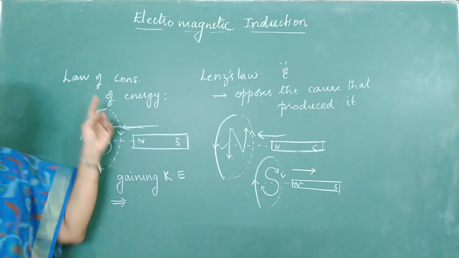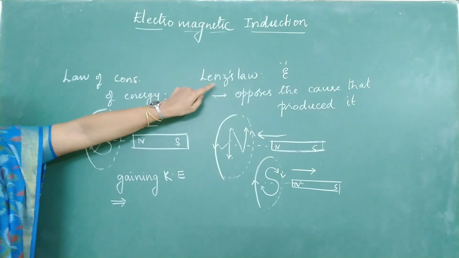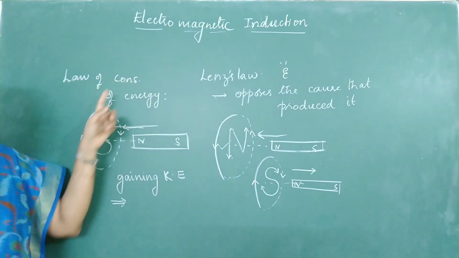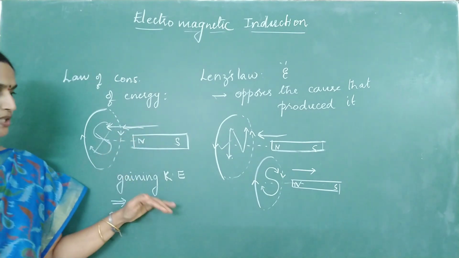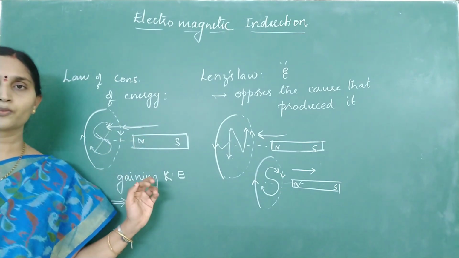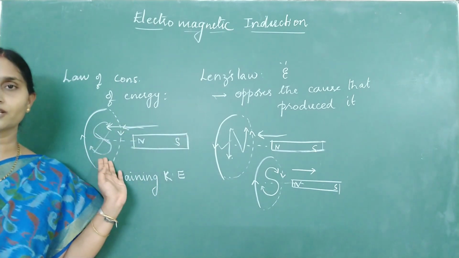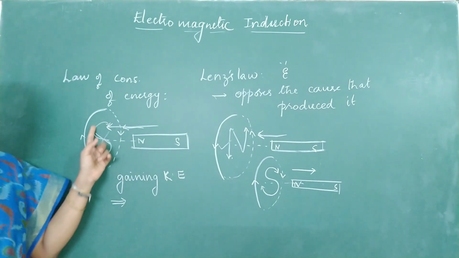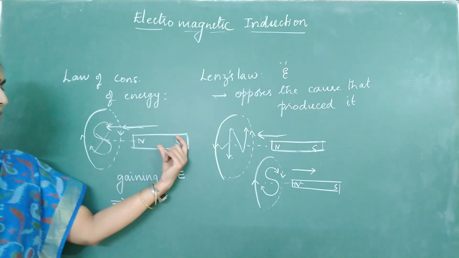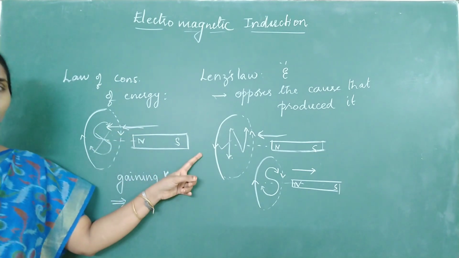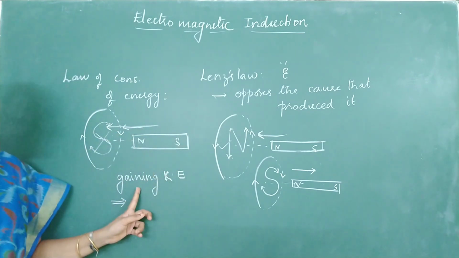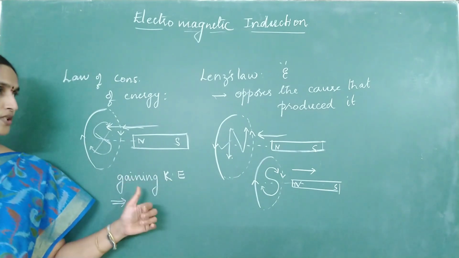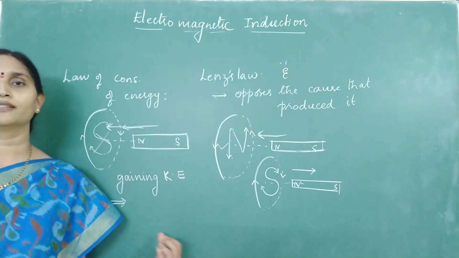So this is how Lenz's law gives you the direction of induced current, and at the same time it also explains the law of conservation of energy. Remember, this is a very often asked question: how do you prove that Lenz's law explains the law of conservation of energy? Again, I am repeating, we prove it by contradiction. Assume a south pole is induced instead of north. As the magnet gains kinetic energy, no other system is losing energy. Gain of kinetic energy implies energy is created, which is not practically possible. So this is how Lenz's law is quite important in this chapter.